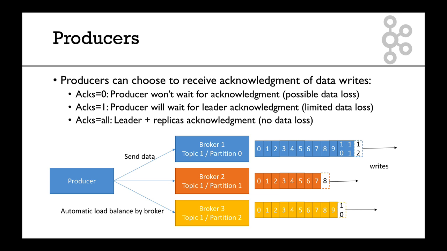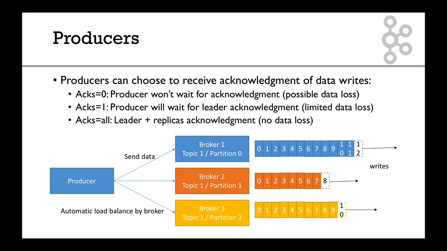Producers have a choice they have to make. Basically, it's how much they want the data to be acknowledged by the brokers. So 3 options, from the least safe to the safest. The least safe is acks equals 0, and your producer will not wait for acknowledgement. Acknowledgement means a response from the server. It will just send the data, and a broker will maybe say yes, maybe say no, but we don't know. So there is a possible data loss in here. But at least it's super quick. You send, and never really care about the response.